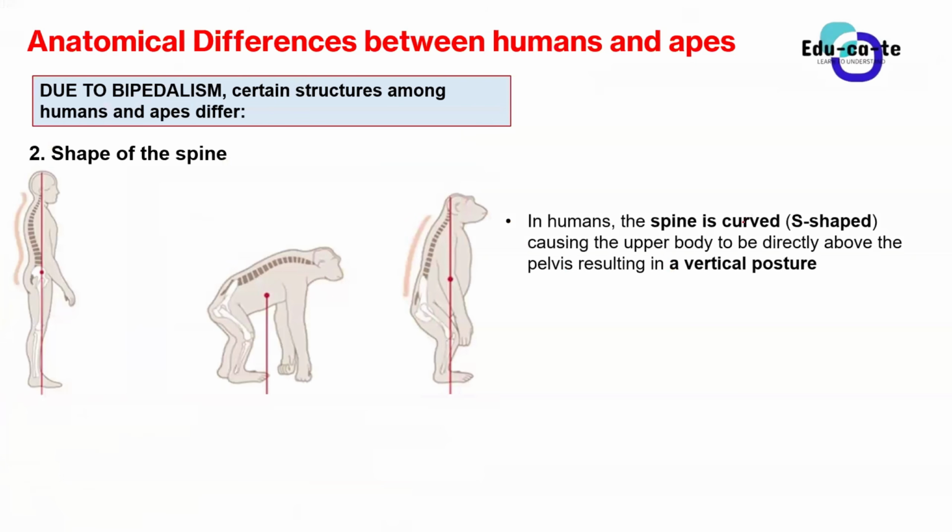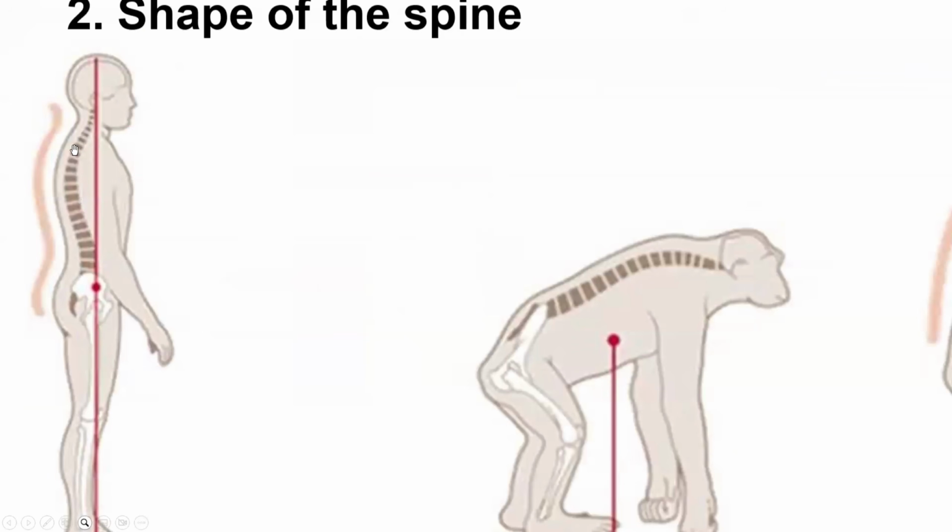In humans, the spine is more curved, aka we say that it has an S shape, causing the upper body to be directly above the pelvis, resulting in a vertical, upright posture. As I already explained in layman's terms, because of this shape of the spine, the weight of the body, how heavy the body is, all of it will rest on what? On the pelvis.